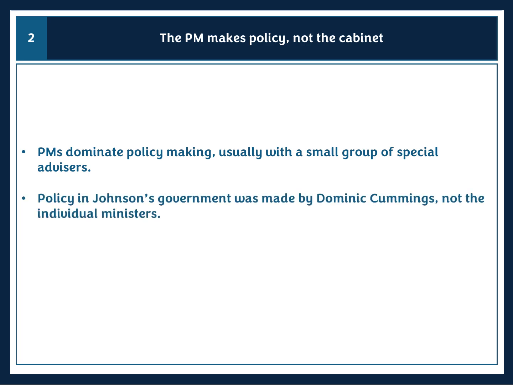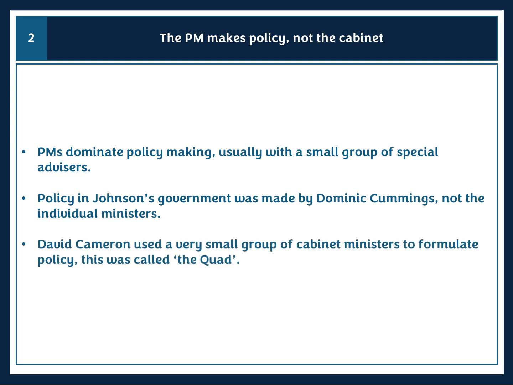Tony Blair, who was prime minister between 1997 and 2007, exercised what was often termed sofa politics, where he determined policy himself with a group of small advisors, and then he relayed that information to the Secretary of State, who'd be expected to defend the policy on a one-on-one basis rather than allow the cabinet to discuss that policy. David Cameron, who was prime minister between 2010 and 2016, used what was called the Quad, which is a group of 4 senior ministers, to determine the majority of policy. Whilst Boris Johnson left almost all of his policy decisions to his chief of staff, Dominic Cummings.